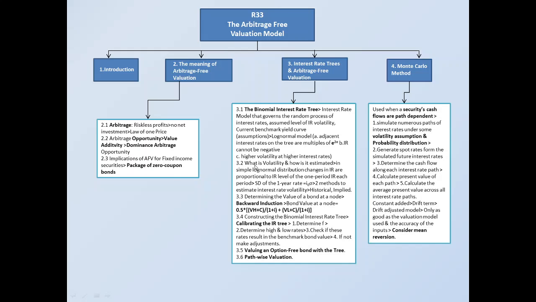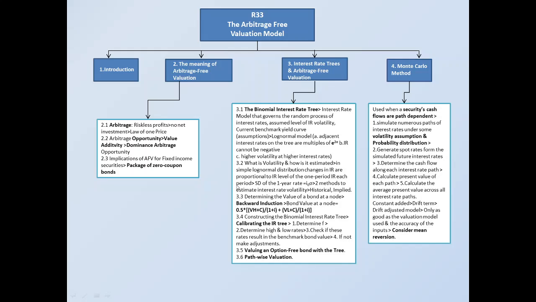Then moving on, what is volatility and how is it estimated? In a simple log normal distribution, changes in interest rate are proportional to the interest rate level of the one period interest rate each period, which means it is dependent on the interest rate in the previous period.